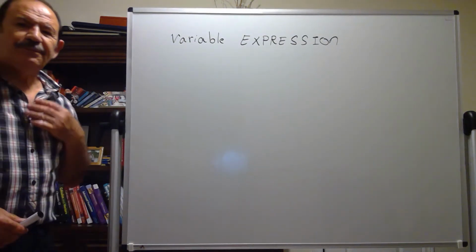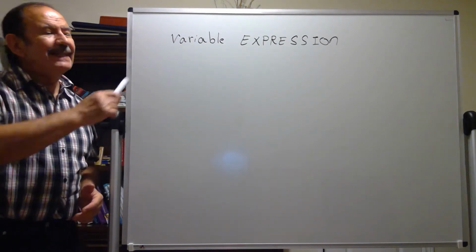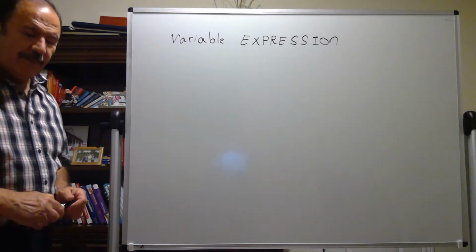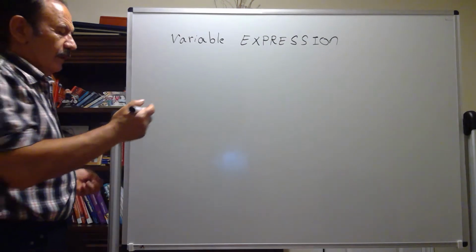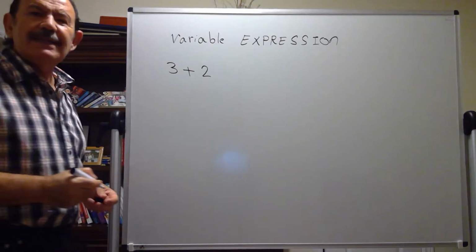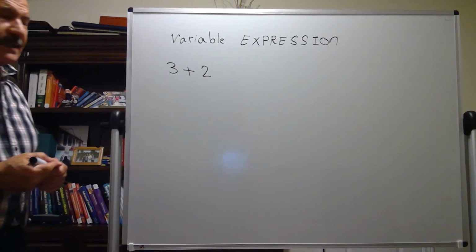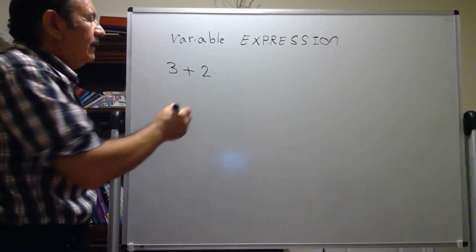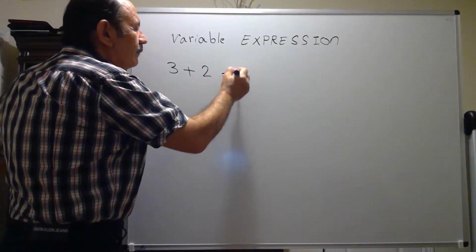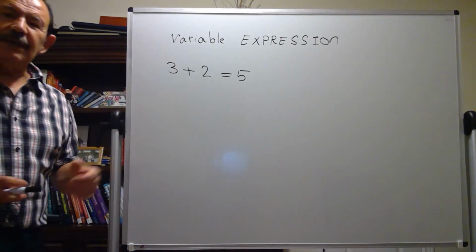Hello everybody. In this video I'm gonna talk about variable expression. Look at this one, 3 plus 2. This is an expression. And the result of this expression, if we simplify it or evaluate it, is gonna be 5. 3 plus 2 is gonna be 5.